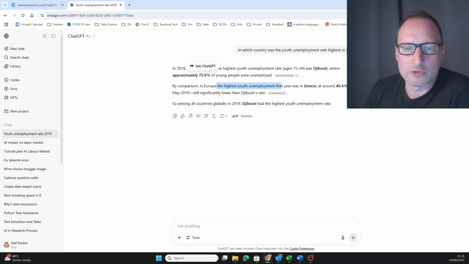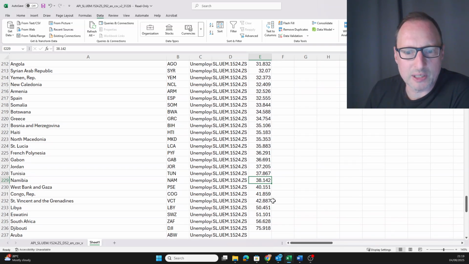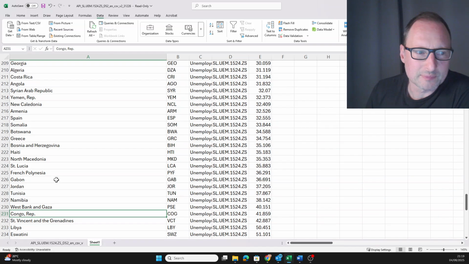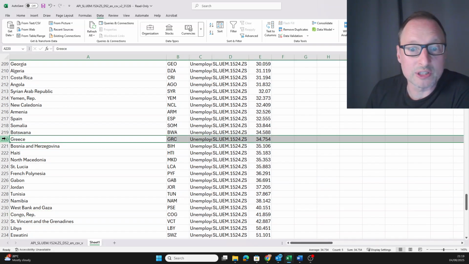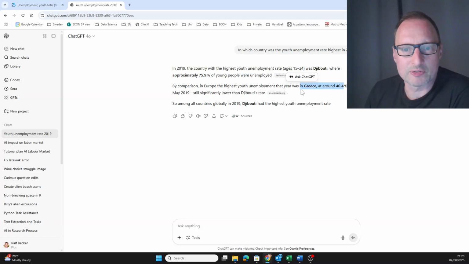Okay, in Europe, it also tells us the highest rate was Greece, 40.4. Let's quickly see whether we have that as well. Well, Greece here, according to this data source, had a youth unemployment rate of around 35%. Okay, so not exactly the same information.